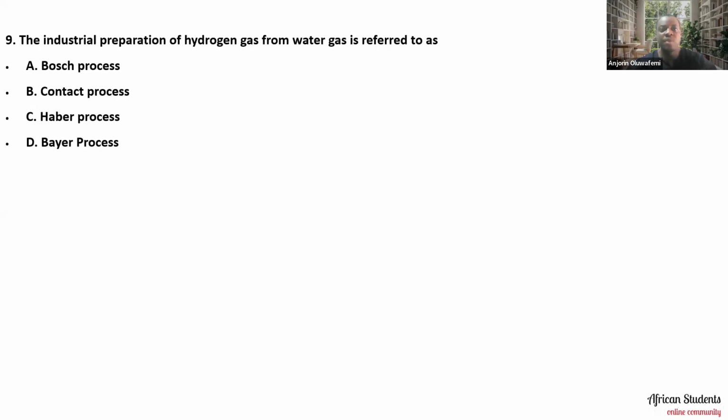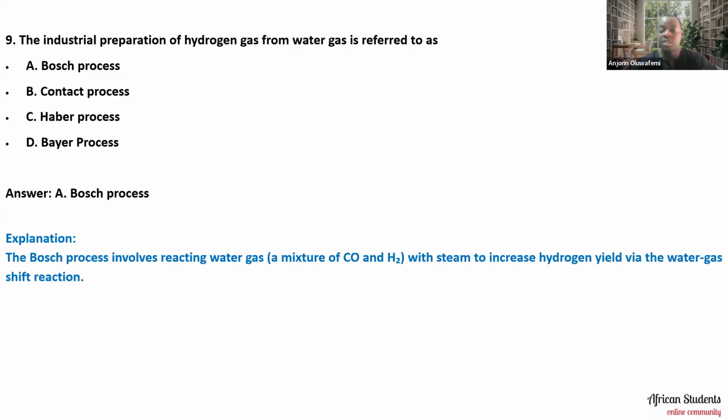All right. So the next one is question number 9, which says that the industrial preparation of hydrogen gas from water gas is referred to as: is it the Bosch process, the contact process, the Haber process, or the Bayer process? Let me know what you feel is the right answer in the comment section below. Now, this is the answer. It is called the Bosch process, and the Bosch process involves reacting water gas, a mixture of carbon monoxide and hydrogen, with steam to increase hydrogen yield by the water gas shift reaction. So it is the Bosch process, please. Let's take note of that.